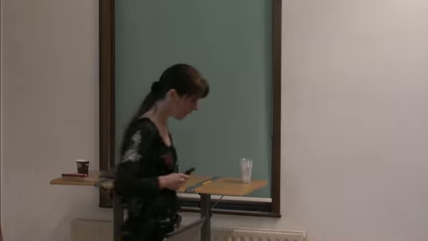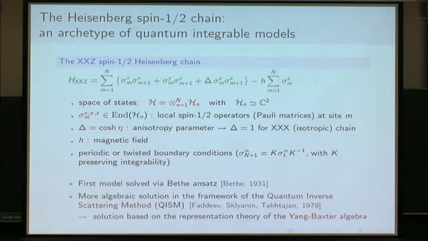Let us start by considering the XXZ spin 1/2 chain. I wrote the Hamiltonian, but I suppose that everybody here knows it. Just to mention that when the anisotropy parameter delta is equal to 1, we call it XXX. And usually for this model, we consider periodic boundary condition. And we know that it is solvable since the work of Bethe, by Bethe-Ansatz.